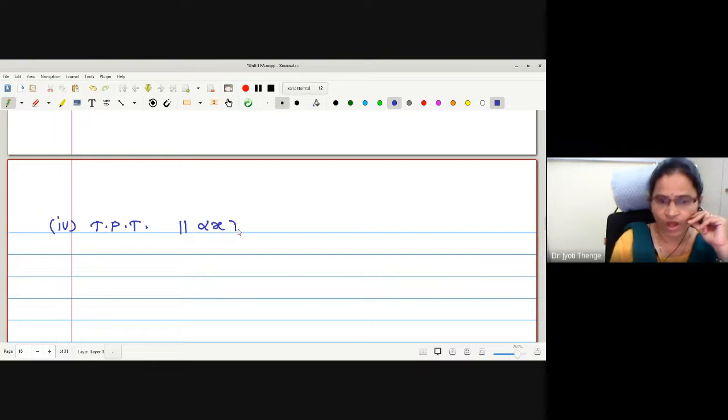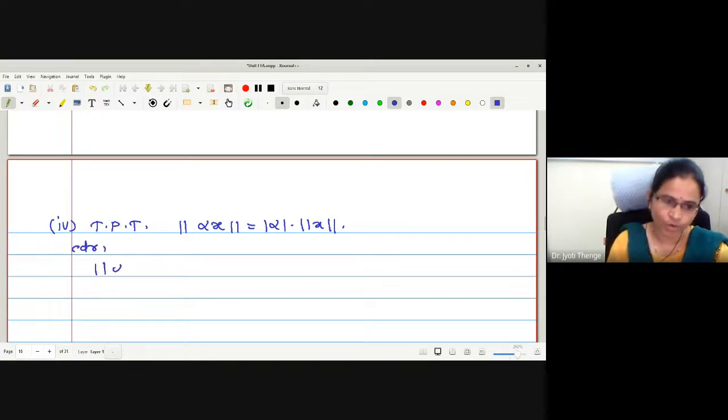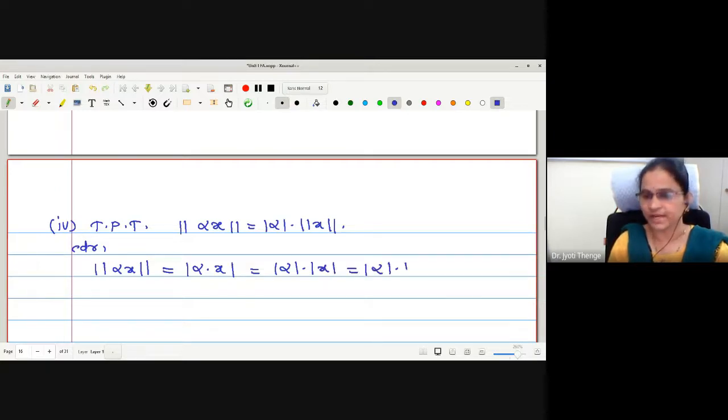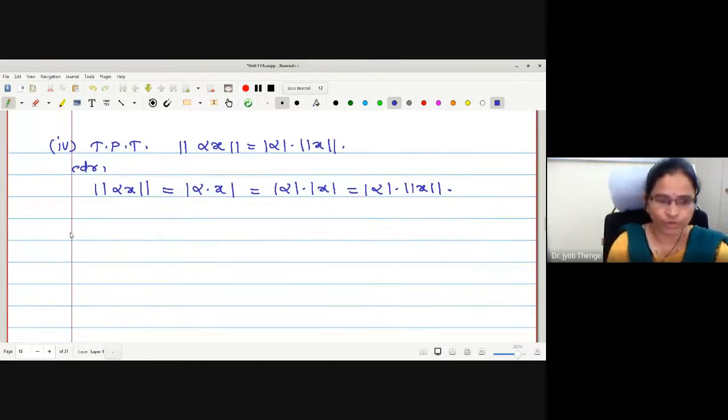Norm of alpha x equals mod alpha into norm of x. Okay, let us prove. Consider norm of alpha x. According to the definition, this is mod of alpha into x. How can I write this? Mod alpha into mod of x. Again, this mod x I replace by norm of x. Hence the proof.